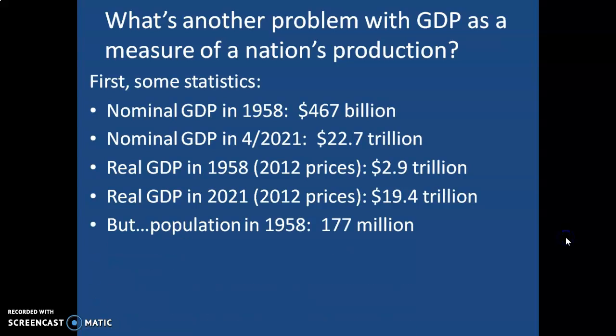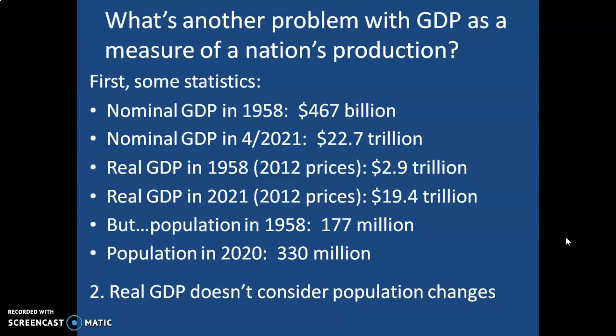But here's what we need to remember. The population in 1958 was 177 million people. Population today, 330 million people. So real GDP is still overstating production somewhat because it's not taking into account changes in population. The GDP per person has not grown as much as real GDP.